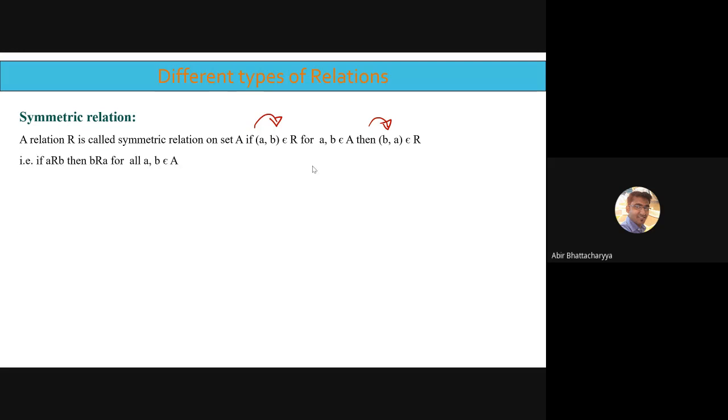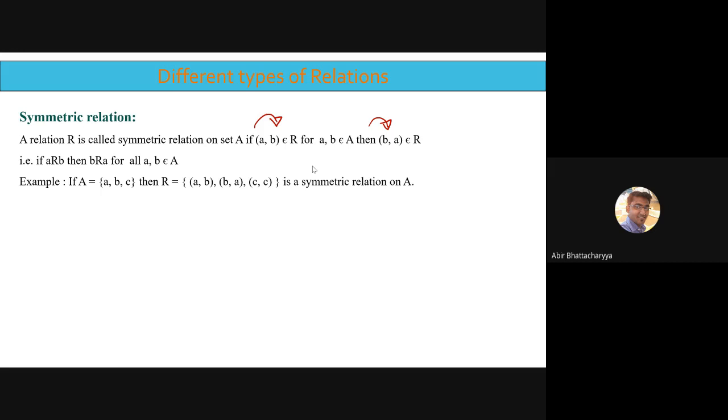If this condition is not holding properly, then we can say it is not a symmetric relation. If the condition holds properly, then the relation is symmetric.